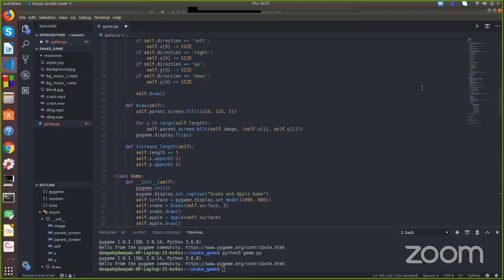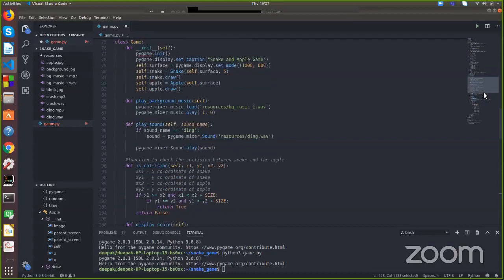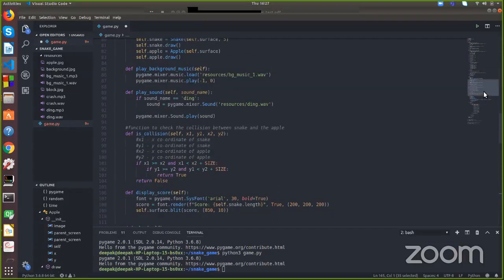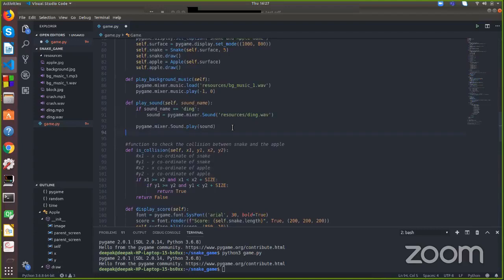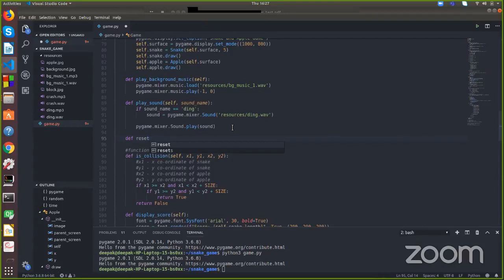Okay, so let's move forward. First I will write the function reset to reset the game when the game is over. So let's write the reset function there. Reset self.